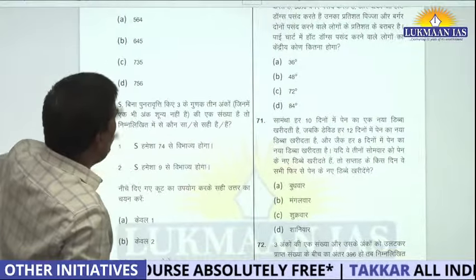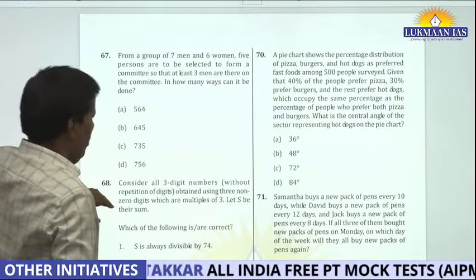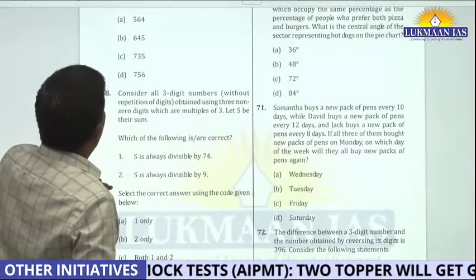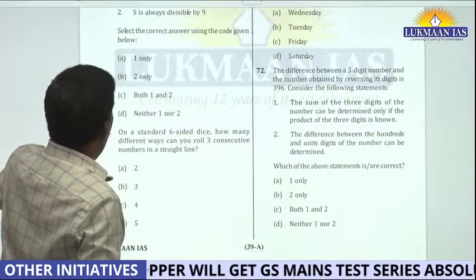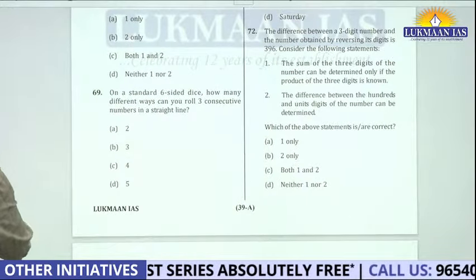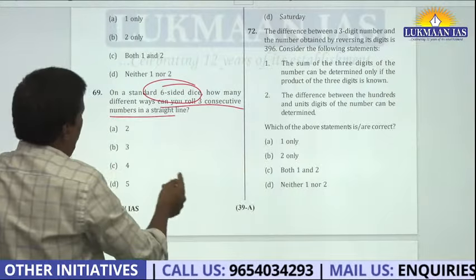Now there is one more difficult question which I want to discuss. This pie chart question is fine. Okay, 7. Okay, now see this question. A 6-sided die. How many different ways can you roll 3 consecutive numbers in a straight line? How can it happen?